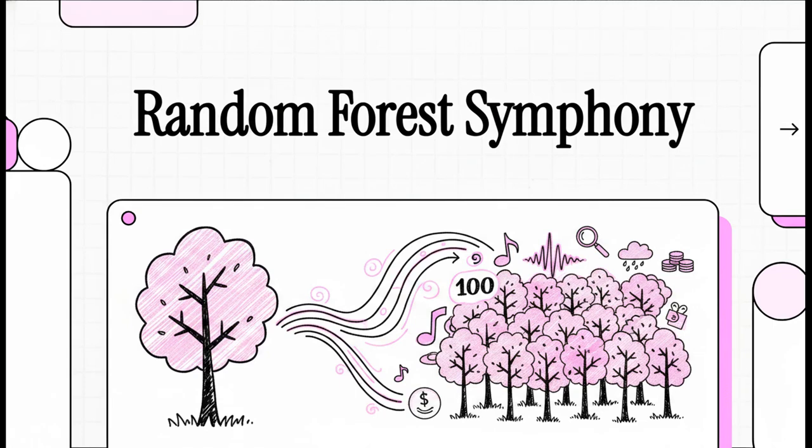Today, we are diving into something absolutely crucial in the world of AI. We're exploring one of the most powerful, widely used machine learning algorithms out there, the random forest. We're going to trace its fascinating journey, how it transforms a basic, single decision-making tool into this massive, highly accurate machine learning symphony.